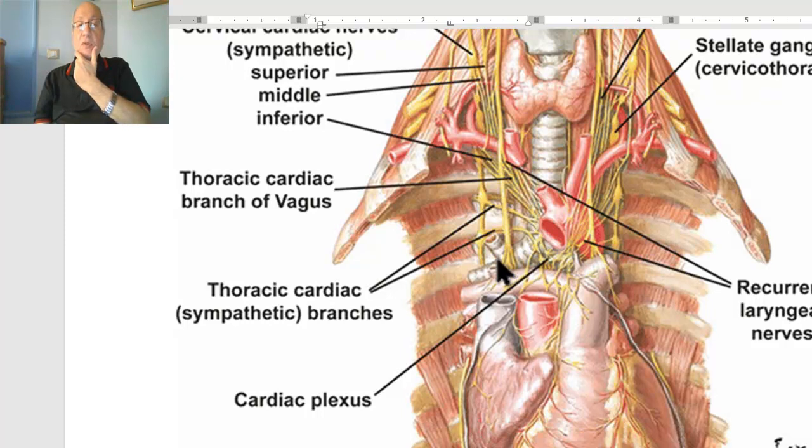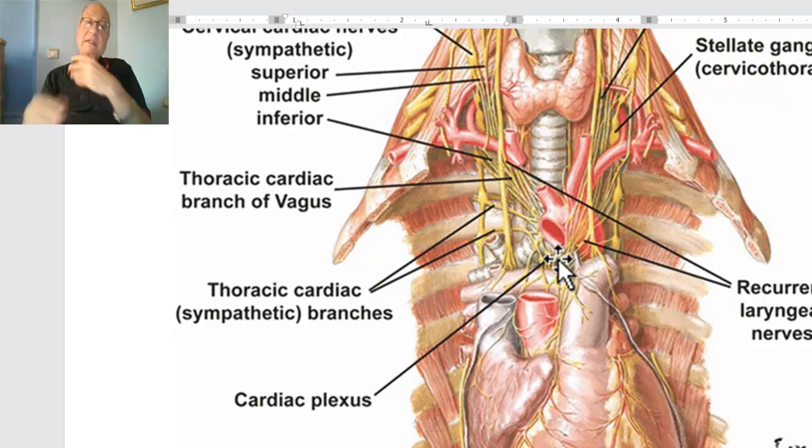These branches passing on both sides are the right and left anterior pulmonary plexuses, passing anterior to the bronchi, and passing with the bronchi to the lungs, therefore pulmonary plexuses. And because they are anterior to the bronchi, they are called anterior pulmonary plexus. This is the superficial